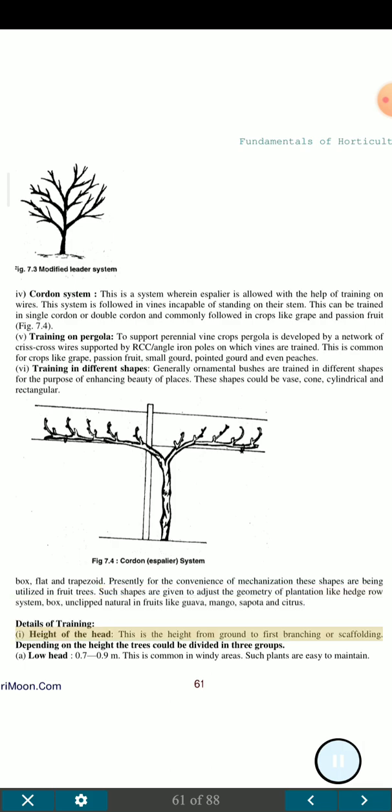Details of training. I. Height of the head. This is the height from ground to first branching or scaffolding. Depending on the height the trees could be divided in 3 groups. A. Low head, 0.7 to 0.9 m. This is common in windy areas. Such plants are easy to maintain.